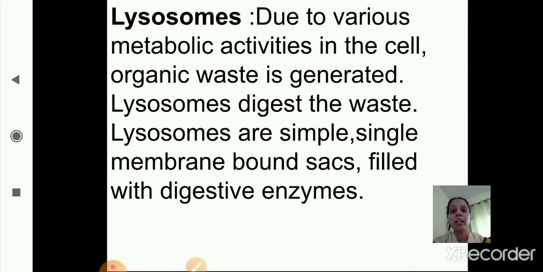I hope you are clear with this. So what is the structure of lysosome? Lysosomes are simple single membrane bound sacs filled with digestive enzymes, and the lysosomes digest the waste which is generated during metabolic activities. Now we will start with the functions of lysosomes.